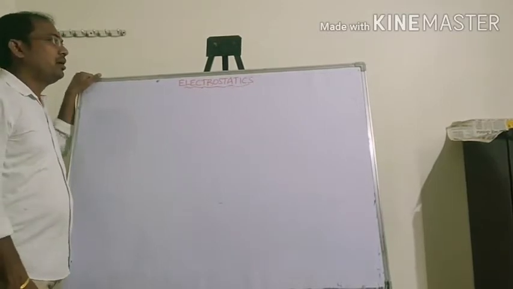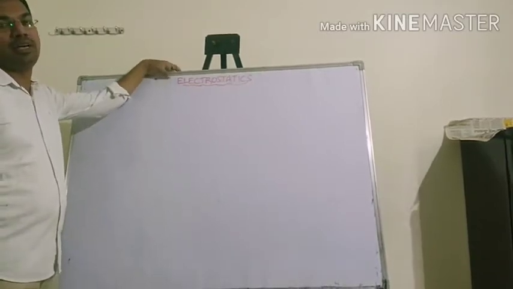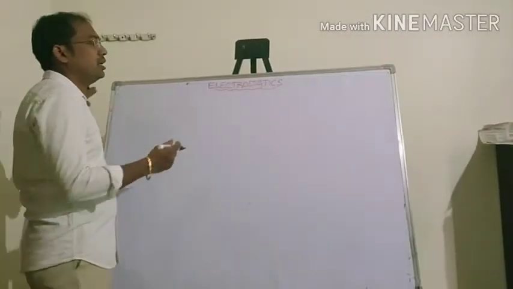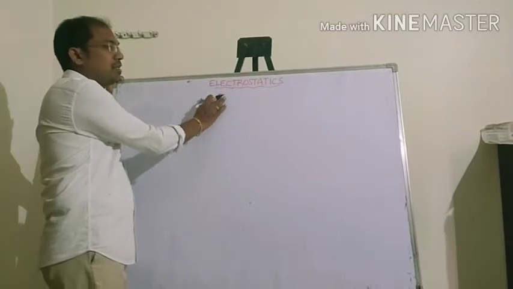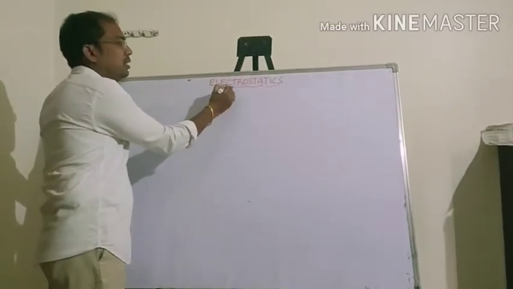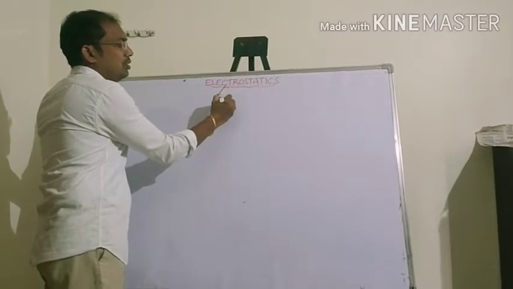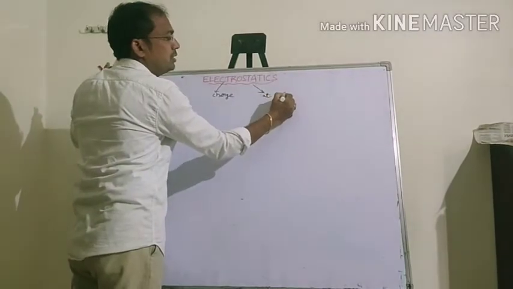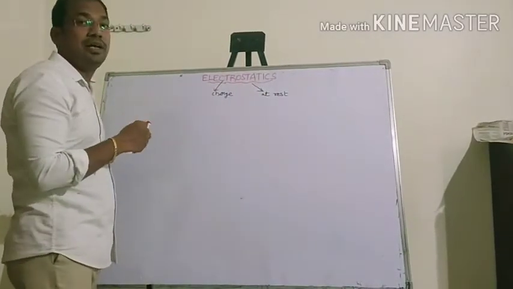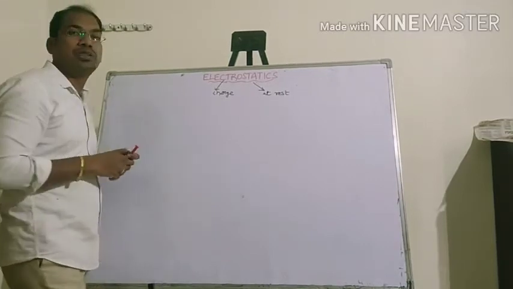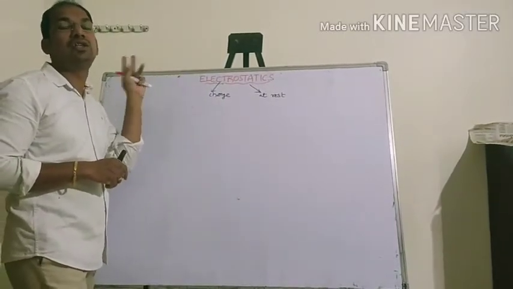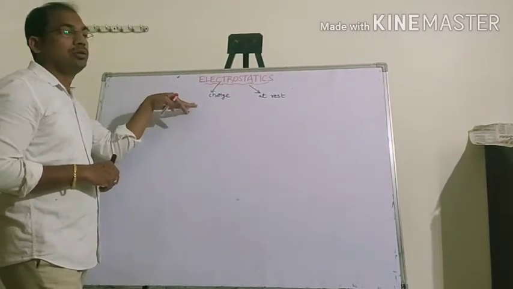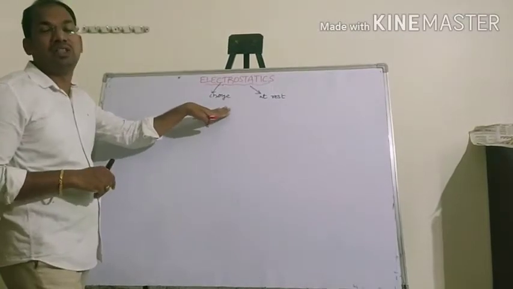Today I am going to discuss electrostatics, an introduction. First we have to know what electrostatics is. Electrostatics consists of two words: electro means charge, and statics means at rest. So it means a charge which is at rest. Simply, electrostatics is a branch of physics which deals with the charges which are at rest.